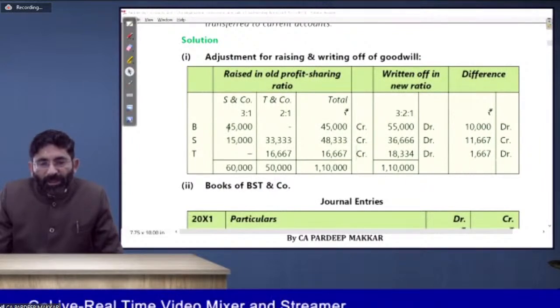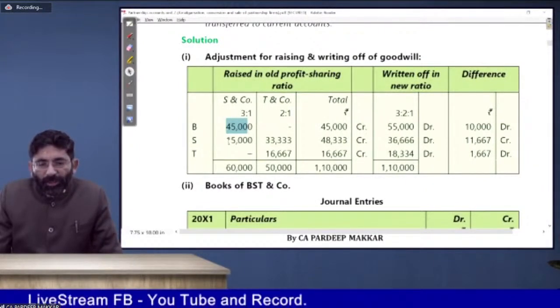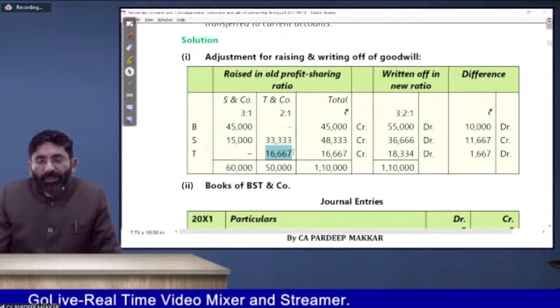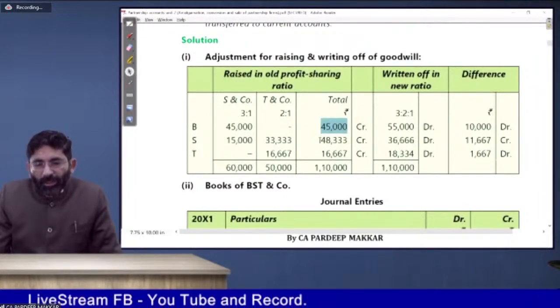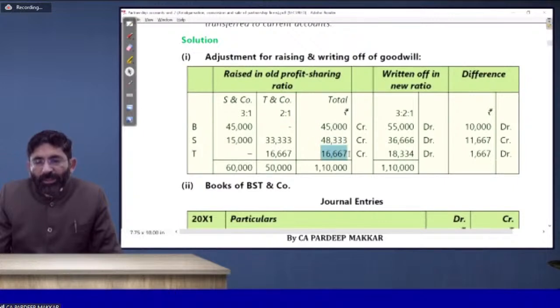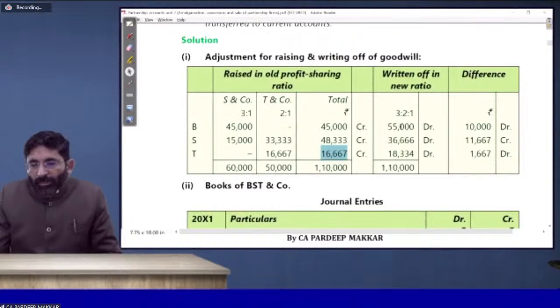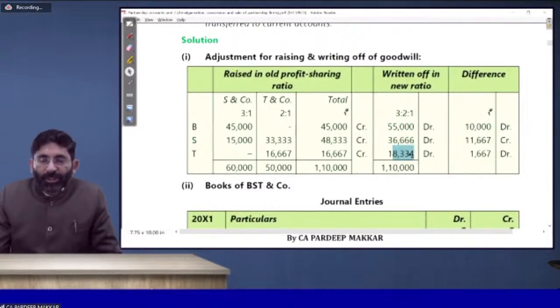He has credited B and S with 45,000 and 15,000, and S and T with 33,000 and 16,000, and then totaled them. Then he made the debits. That I have done for you: 55,000, 36,000, and 18,334.